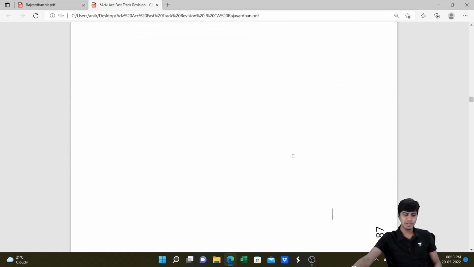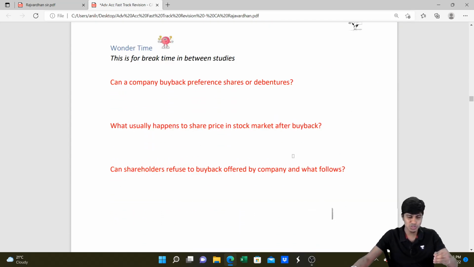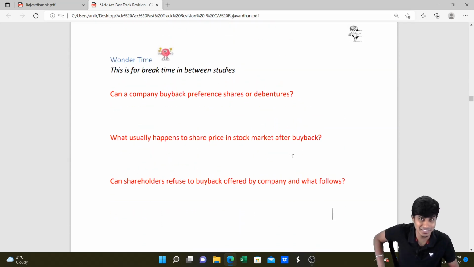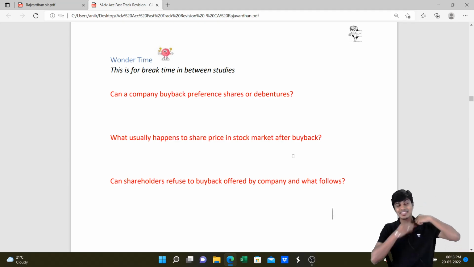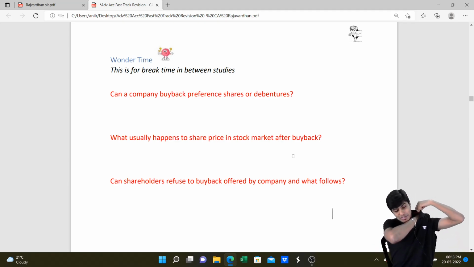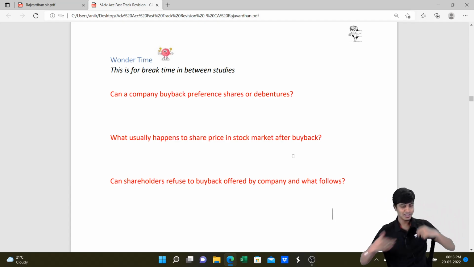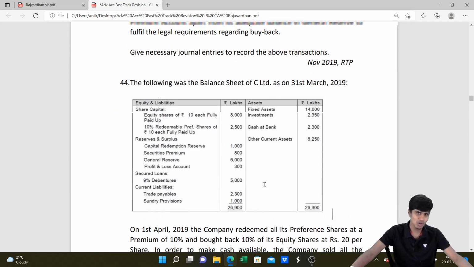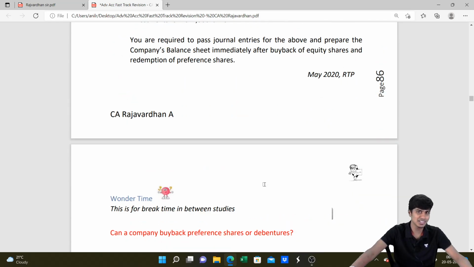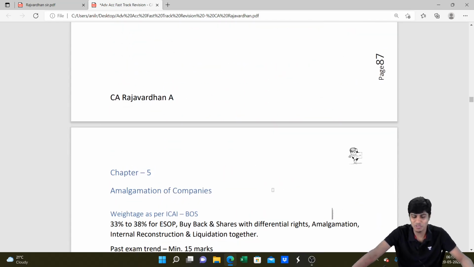We have successfully completed it, and in the regular class we usually discuss a lot of things with regard to it. Like we'll discuss which company recently went for the buyback, is buyback of preference shares possible, is buyback of debentures possible, what happens in the stock market right after the buyback, how will the market get affected, can the shareholders refuse buyback, all of this. We also show some buyback offers which I've got by mail from companies in which I hold shares and all. So that's what we do in the regular class. We will not be able to do it in the marathon revision that we're doing the day before the exam.